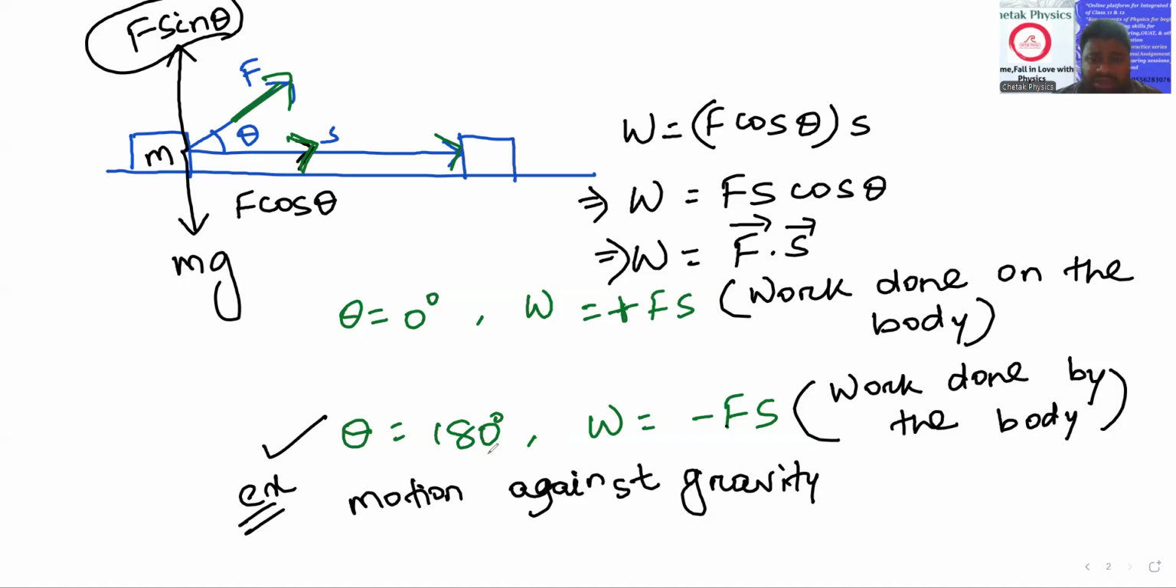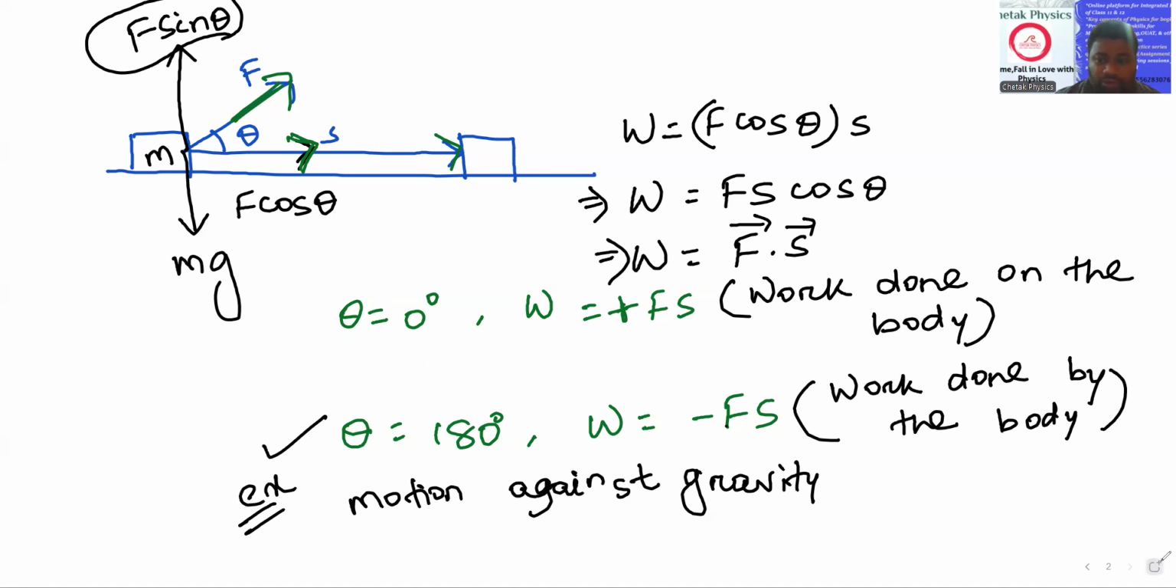If theta is less than 90, definitely work done will be positive. If theta is greater than 90, that means theta is an obtuse angle. Theta an acute angle means work done will be positive; theta an obtuse angle means work done will be negative. Acute angle, theta less than 90, positive work; greater than 90, negative work. Fine, so this is the fundamentals.